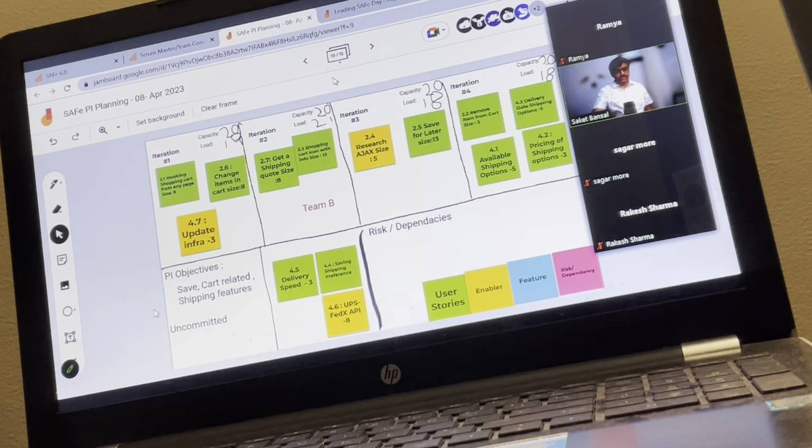Now we need to understand your feature. These enablers are children of a feature. When the enabler is a child of a feature, it is done in the current iteration only. But when the enabler is a child of an enabler only, which means that you are doing an enabler feature and there are 10 enabler children, then it is most likely to be done for an upcoming iteration. So for a given feature, I may need to do technical work. That technical work will be called an enabler, and that will be done in the current iteration only. And that technical work will help me in the given feature only.